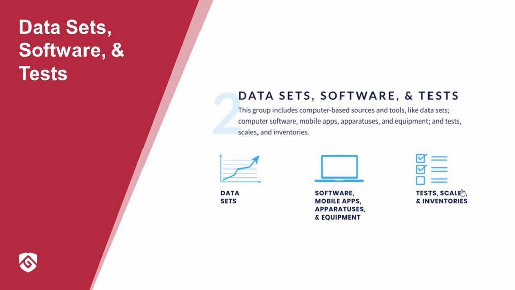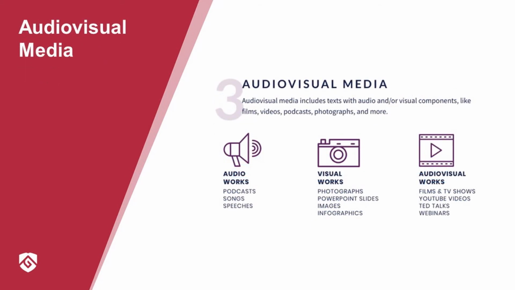Datasets include raw datasets, software, mobile apps, apparatuses, and equipment. You don't need to cite software, programming languages, or apps if you simply mention them in text. However, if you have quoted from one of these source types, then you must provide appropriate in-text citations and references as needed. Audiovisual works have both audio and visual media components, only audio components, or only visual components.